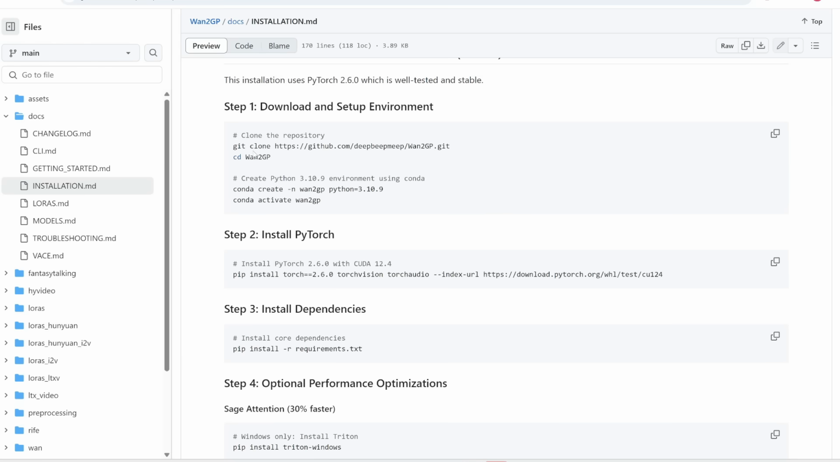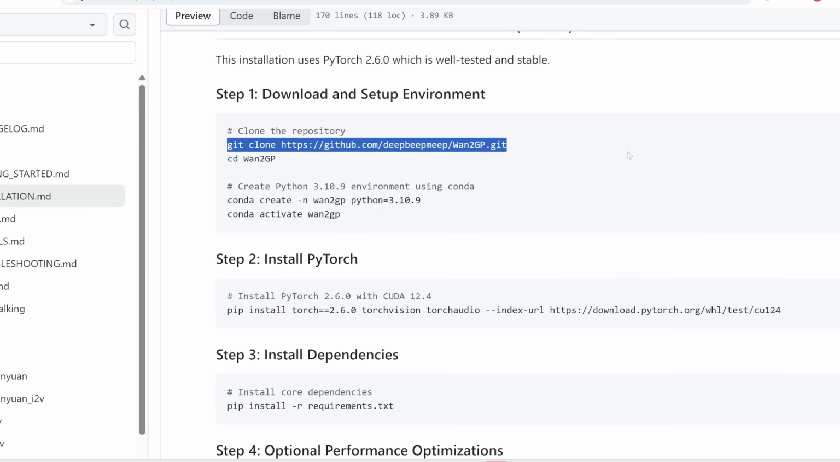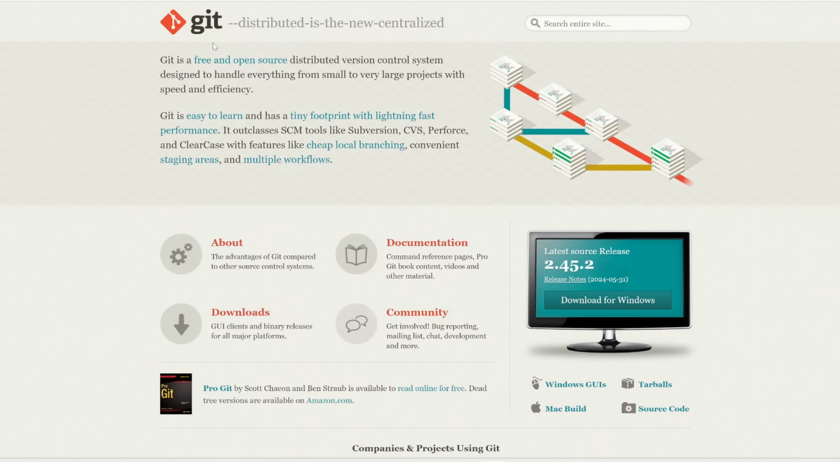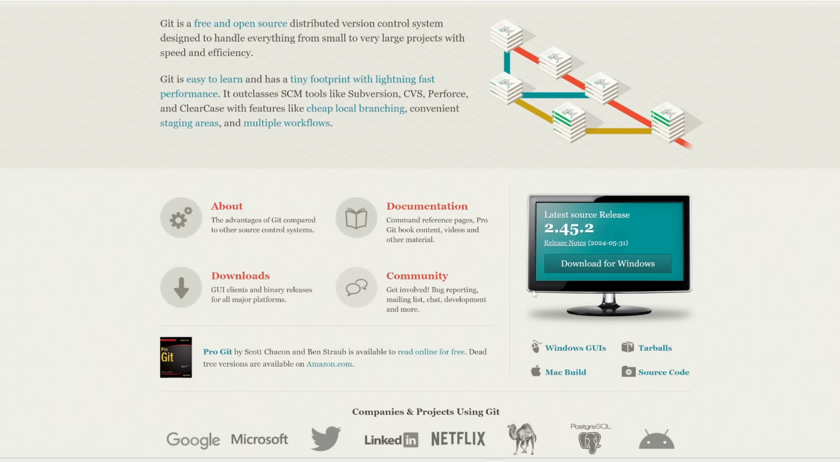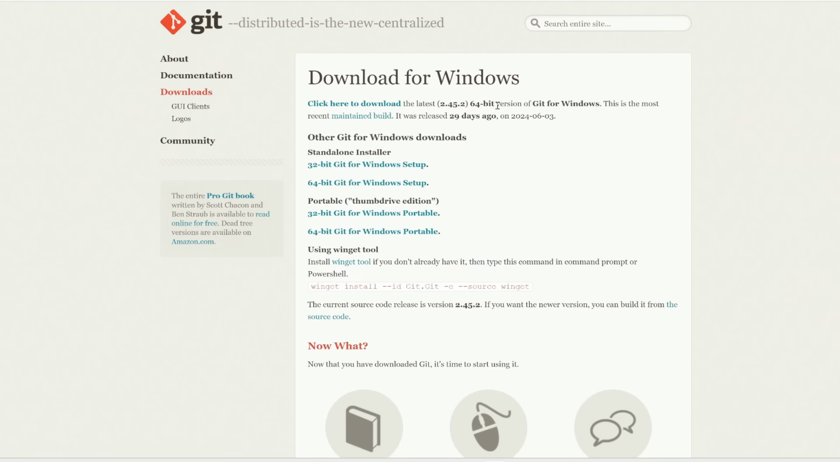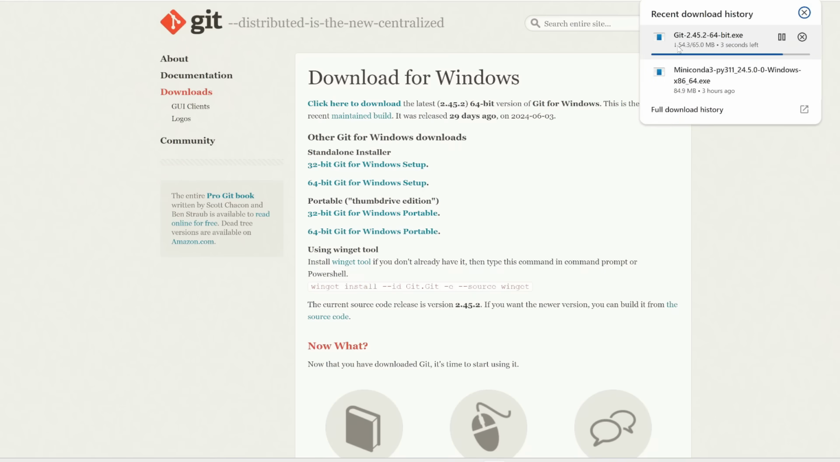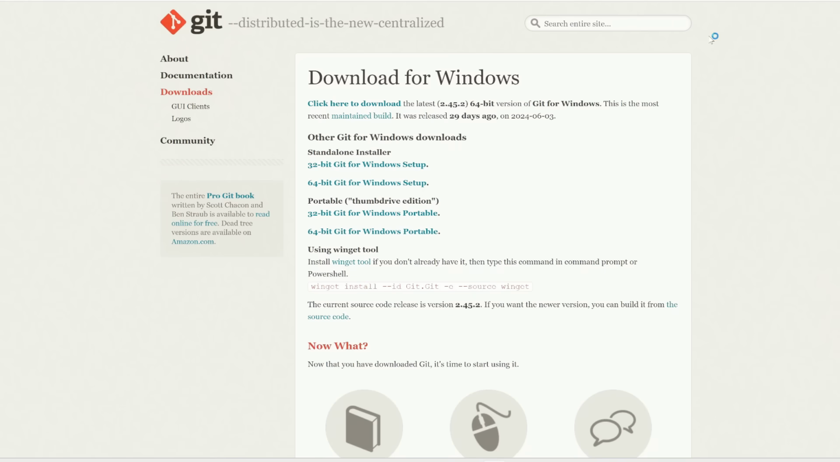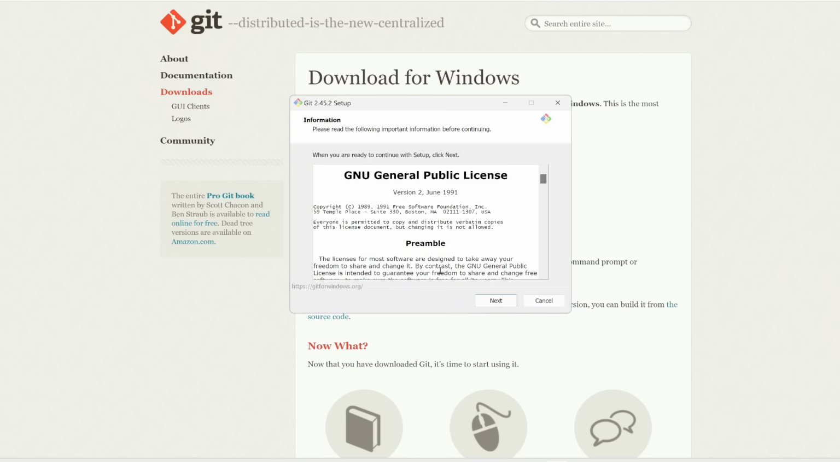Now, the first step is we need to git clone this repository, which requires you to have git installed on your computer. If you don't, here's how to install it. If you already have git installed, feel free to skip to the next section. So all we got to do is download the latest release for whatever operating system you're using. I'm using Windows, so I'm just going to click on download for Windows. I'm running 64-bit, so I'm going to click on this to download, and it's now downloading this exe file. So once that's completed, all we got to do is open that exe file and then follow the steps.